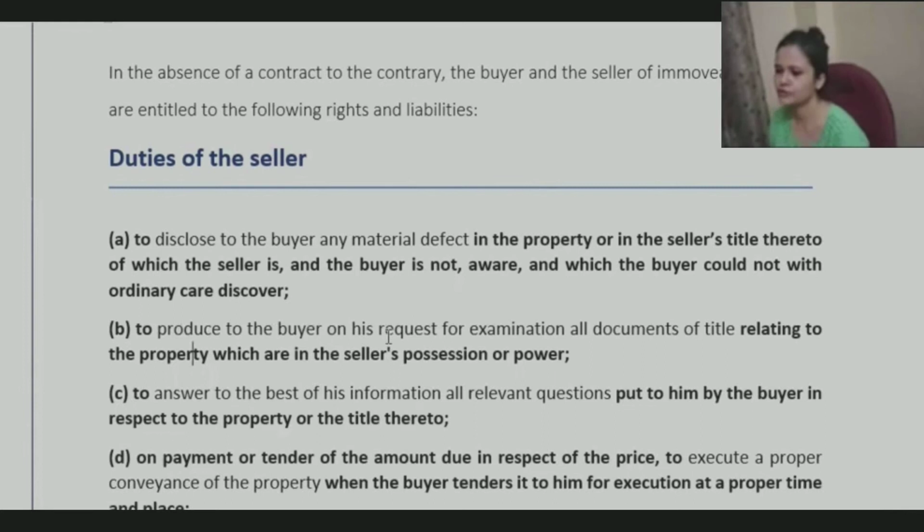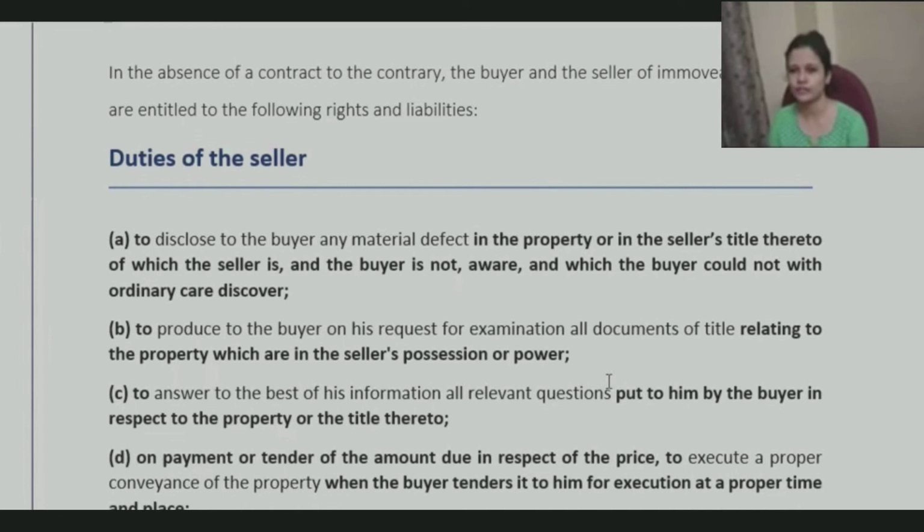To produce to the buyer, on his request, for examination, all the documents relating to title. Like I think last class we saw that the buyer also needs to take reasonable steps.